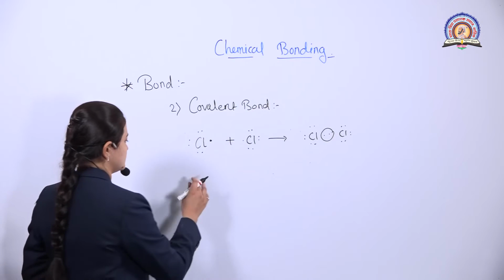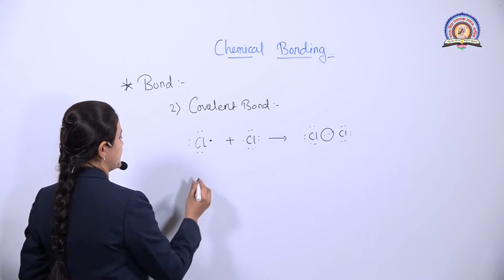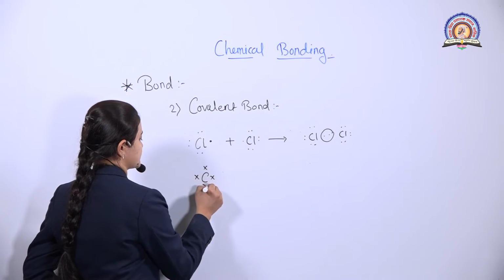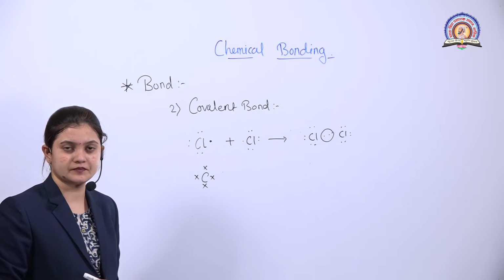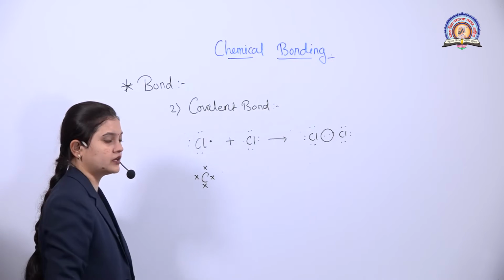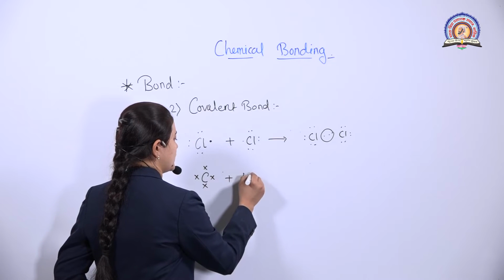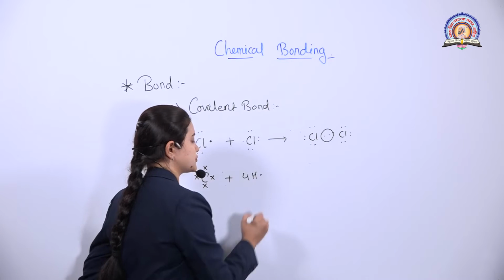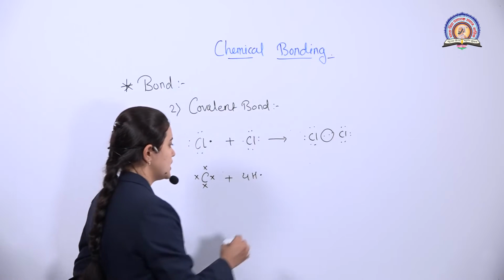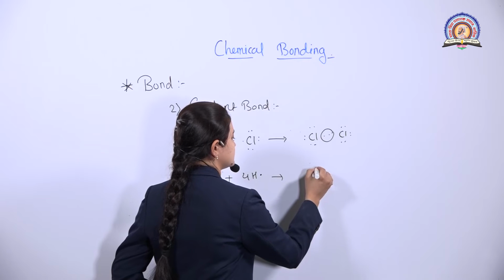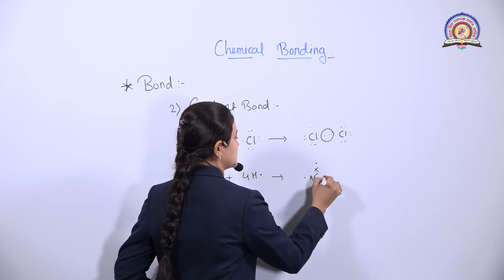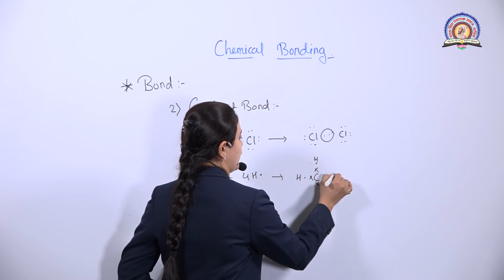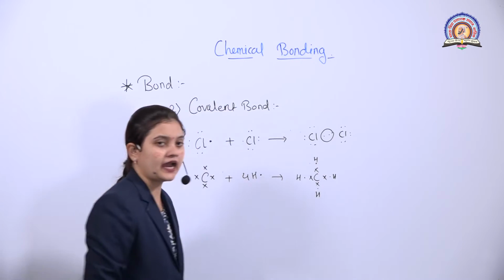The same is true for oxygen, or we can study carbon. We know that in the outermost configuration there are 4 electrons. So these 4 electrons will react with 4 hydrogen atoms. The hydrogen atom has 1 electron in its outermost shell, so it will form like this. That means 1 carbon atom will form bonds with 4 hydrogen atoms.